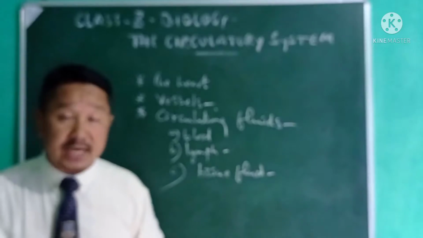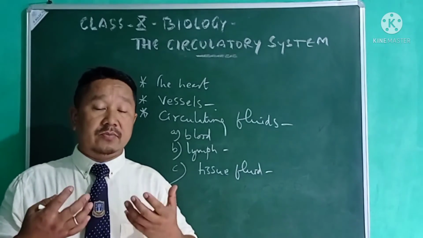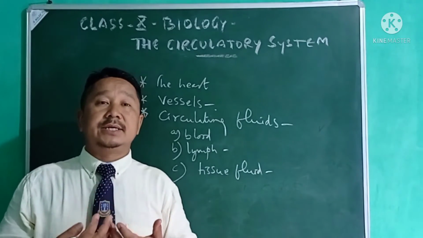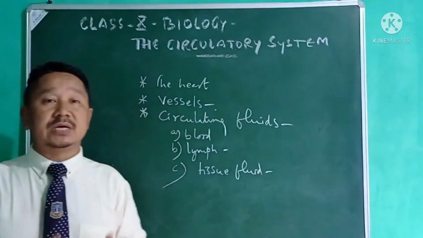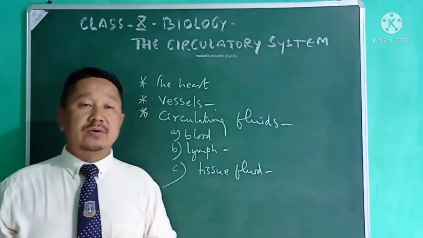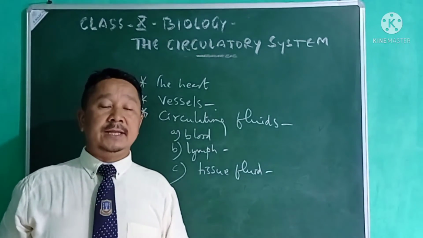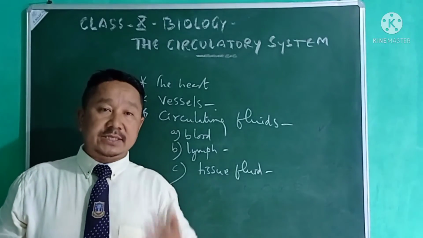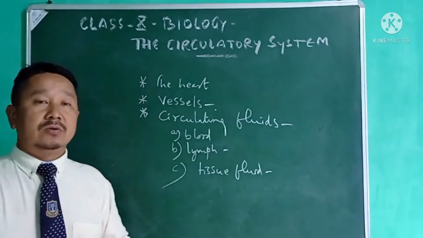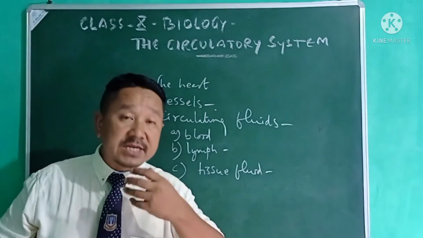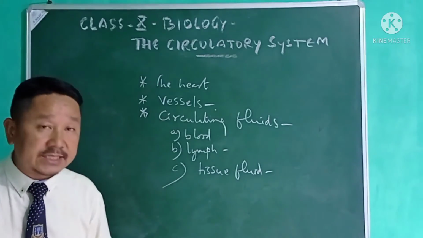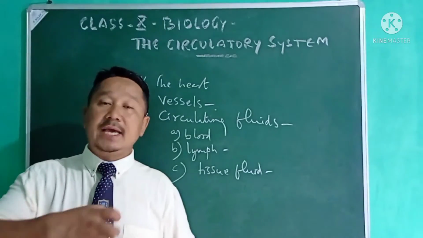In the digestive system we take the food in, then the food passes down to the small intestine, where it is completely digested. After its digestion, the food will be absorbed.